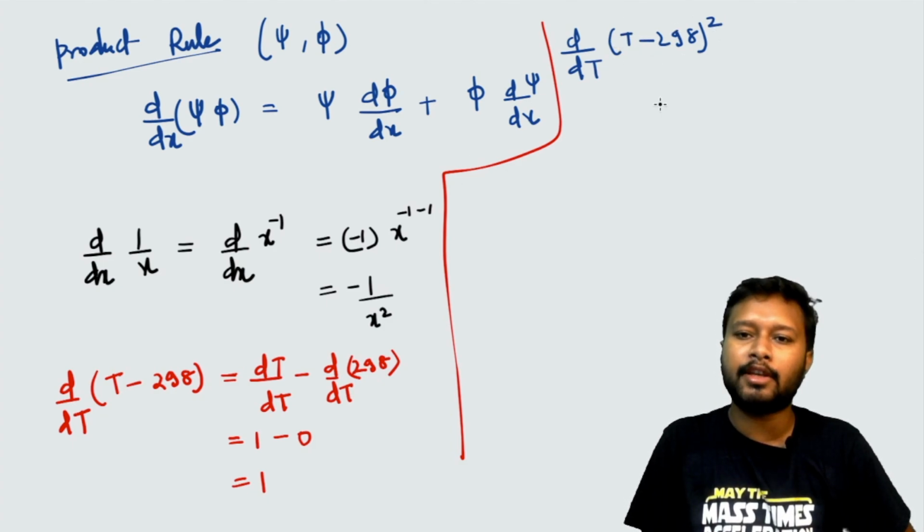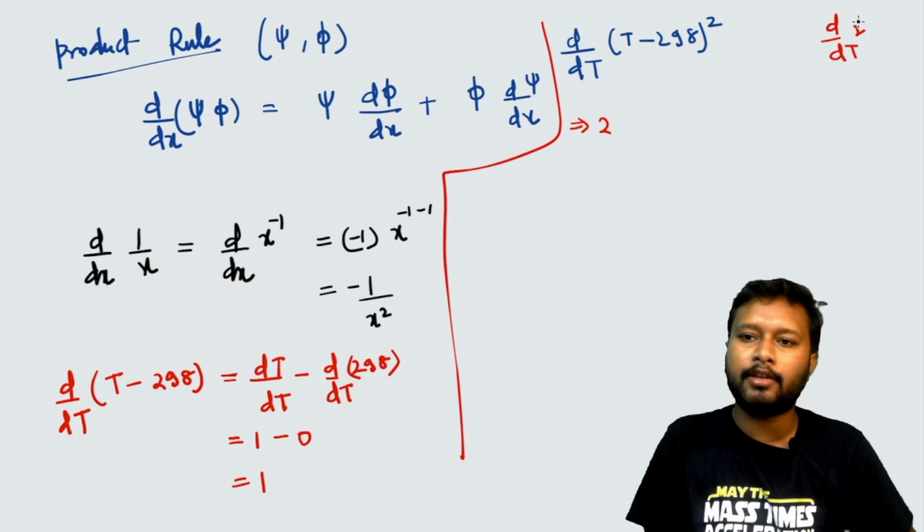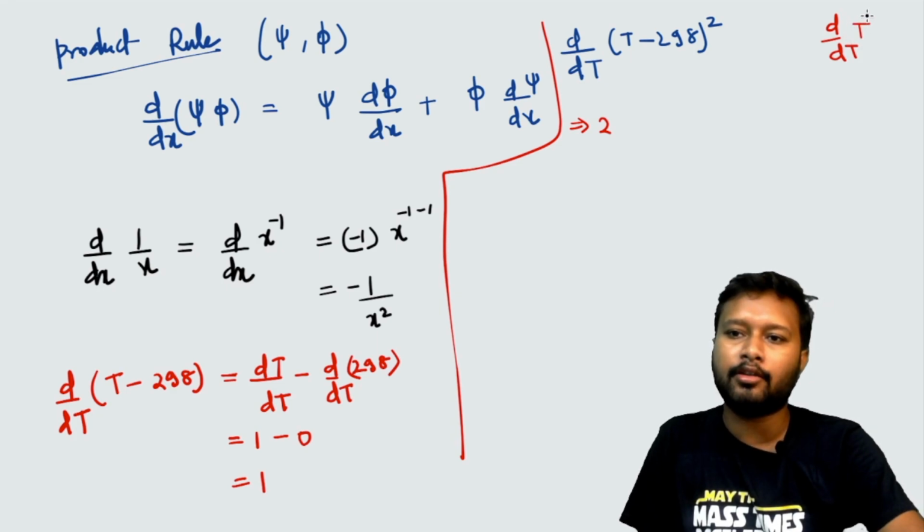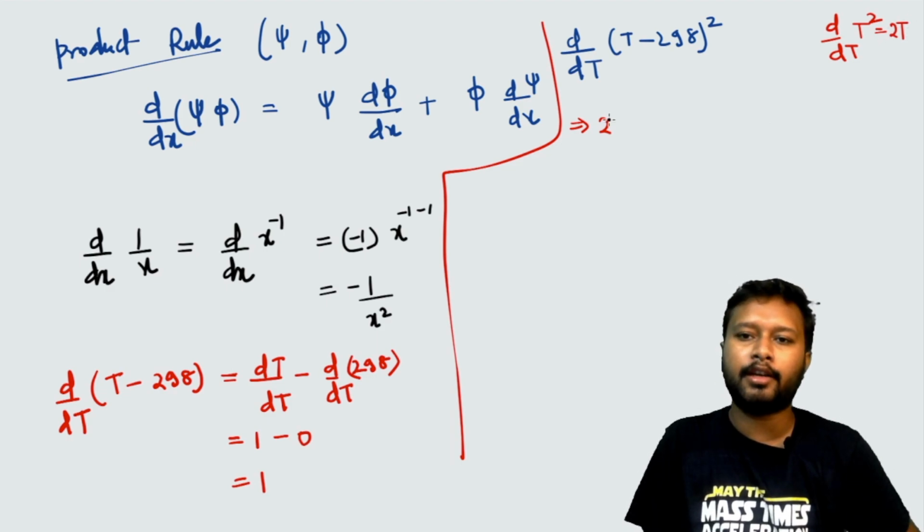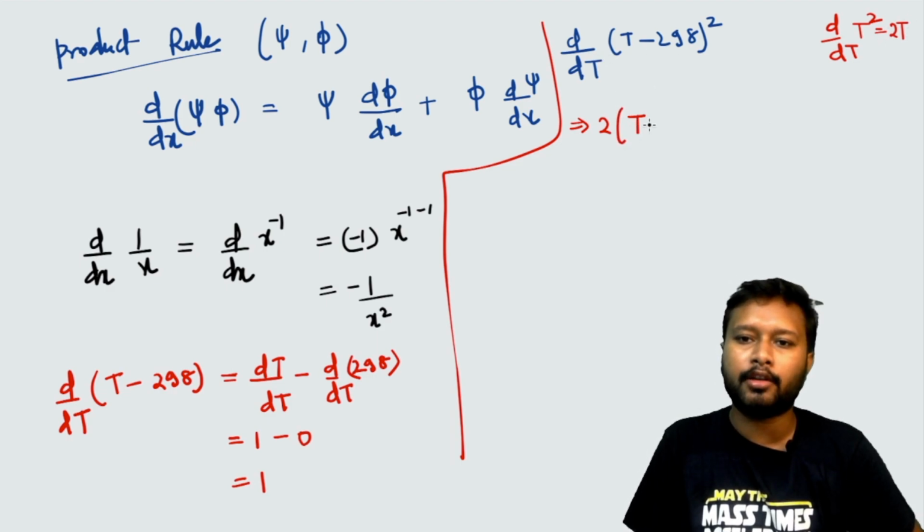So the differentiation of t square will be how much? That will come out around 2 times of this, right? 2n and n minus 1, the formula we will use here, right? So like d by dt of t square, just imagine it like d by dt of t square. So this will be like 2t, right? That's what you will get. So 2 and the value over here, t minus 298.